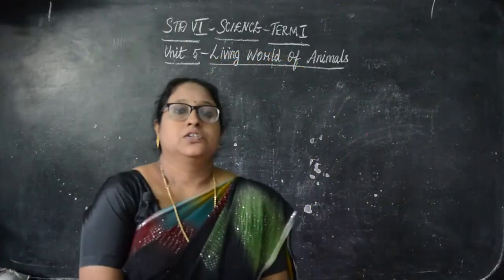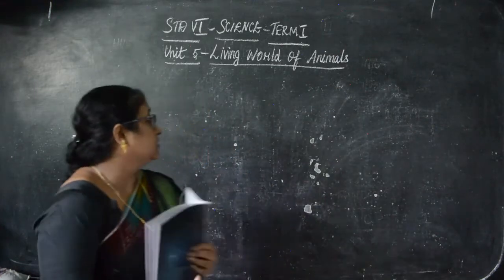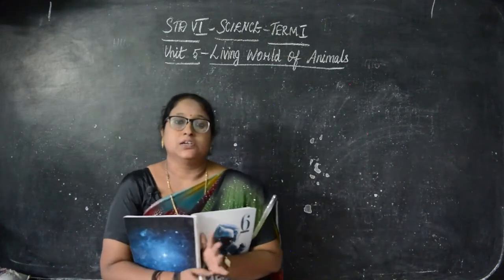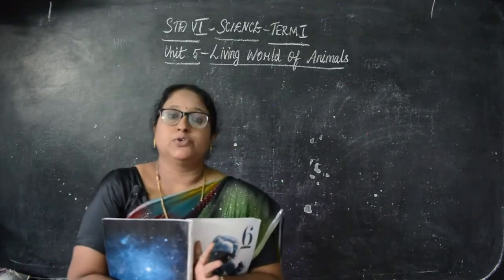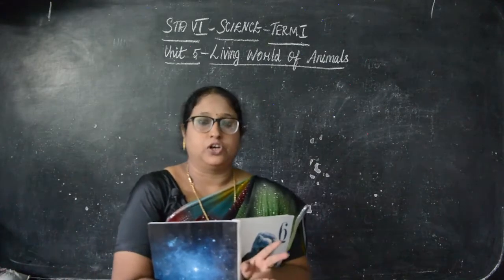Good morning, children. Today I am going to give you book back answers in 6th standard science. That is term 1, unit 5, living world of animals. For the exam, from term 1, unit 5, one lesson you have, and from term 2, lesson 1. So both the lessons are for your half yearly exam.